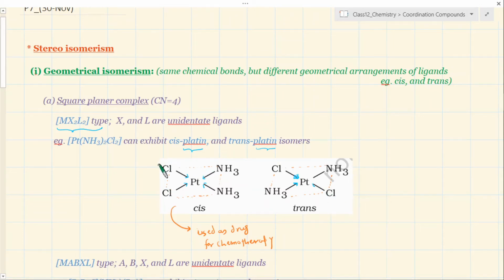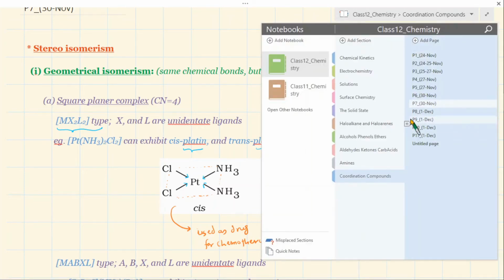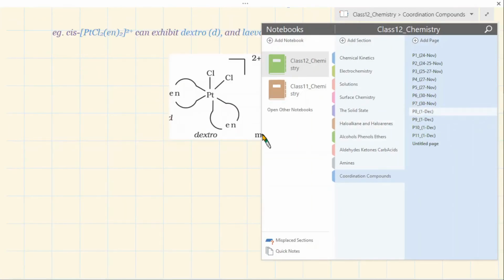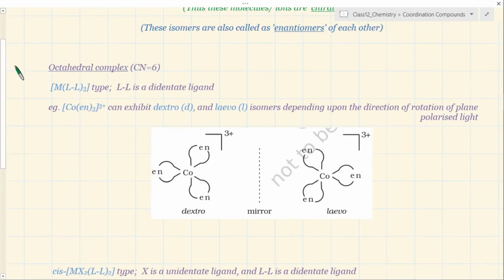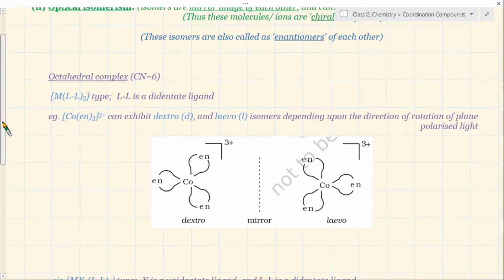It is very obvious that this isomer is different from this isomer just by looking at it, although the bonds are the same, Pt-Cl, but spatially they are organized differently. But in case of optical isomerism, it is a little difficult even to make out that they are different. You only try to compare their mirror images. All right, we will see that.